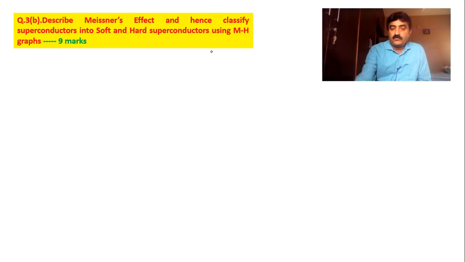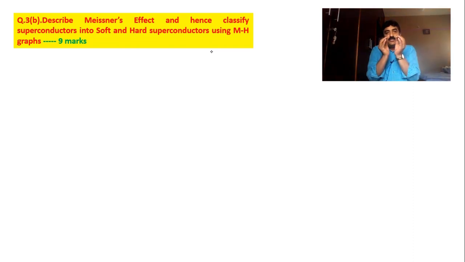Okay, first of all, what is the Meissner effect? See, when you keep a superconductor in an external magnetic field and reduce the temperature, the magnetic lines which are passing through the specimen will be thrown out. That means when the superconductor acquires the superconducting property, it will not allow the magnetic lines to enter. It behaves like a diamagnet. This was noticed by Meissner, hence it is called the Meissner effect, provided the applied magnetic field is less than the critical field.